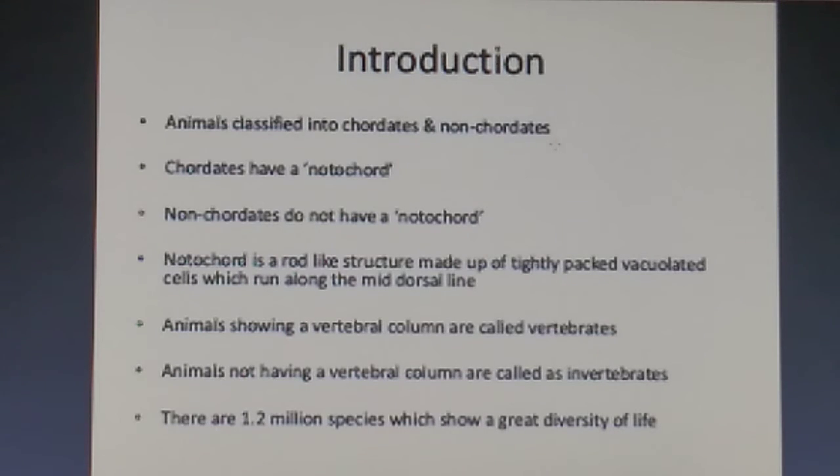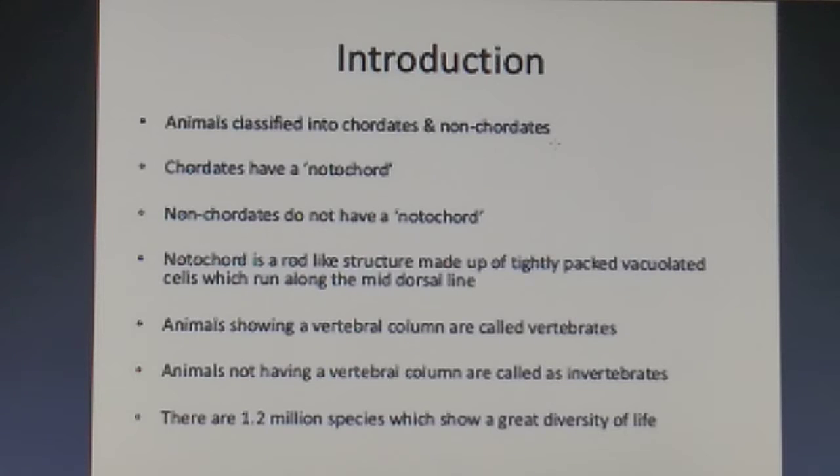Now students, animals are classified into chordates and non-chordates. Now what are chordates? They have a notochord in them. And talking about non-chordates, they do not have a notochord. And what is a notochord, student? It is a rod-like structure that is made up of tightly packed vacuolated cells which run along the mid-dorsal line.